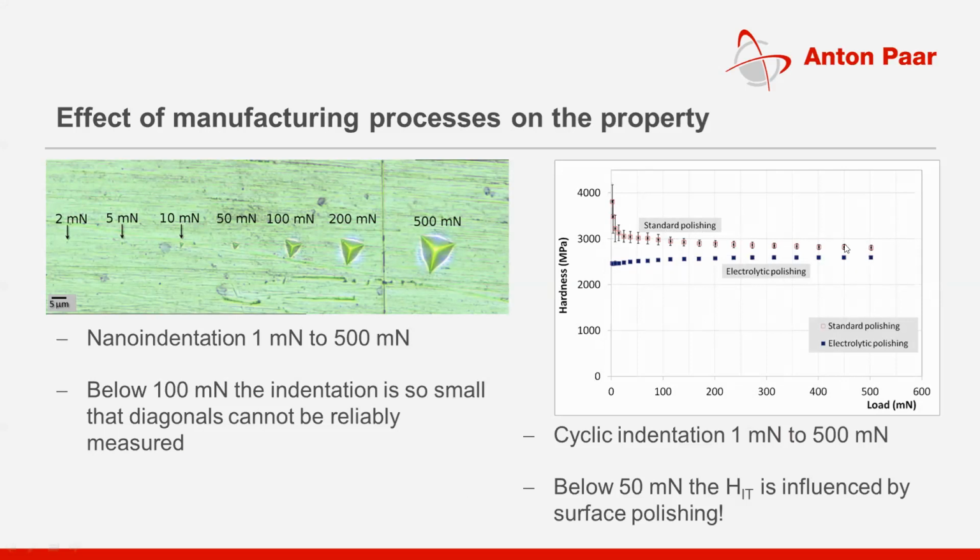The numbers are not matching because the processes are different. So the hardness of surfaces is again a function of manufacturing processes, and that can be studied using this technique as a function of depth.